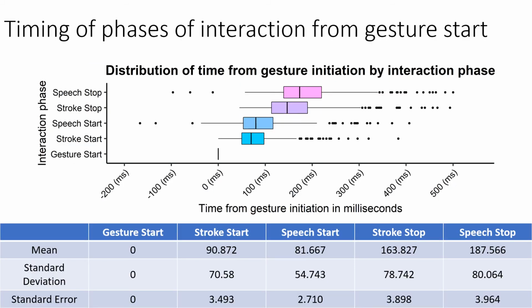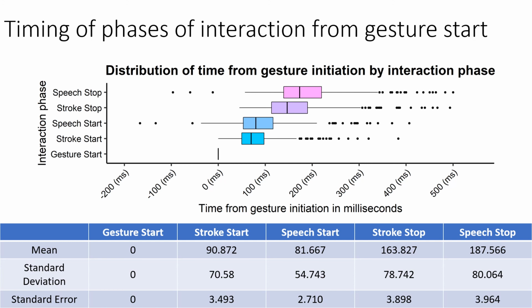This slide shows the timing of phases of interaction from when gestures start. The phases were gesture start, the first visible motion of a participant's hands; stroke start, which was the first change in direction, often cited as the start of the information content of the gesture; speech start, which was the first audible noise from a participant; and stroke stop and speech stop, which are where the gesture or speech stopped.